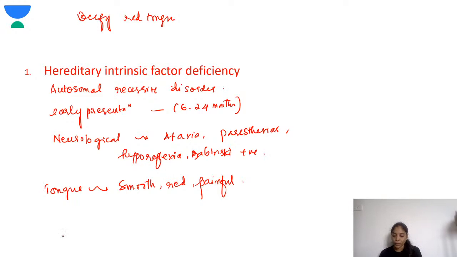Hermansky-Pudlak syndrome. So tell me about it. Hermansky-Pudlak syndrome. So I'm reading about it. No, not with vitamin B12. What are you talking about? Hermansky-Pudlak syndrome.